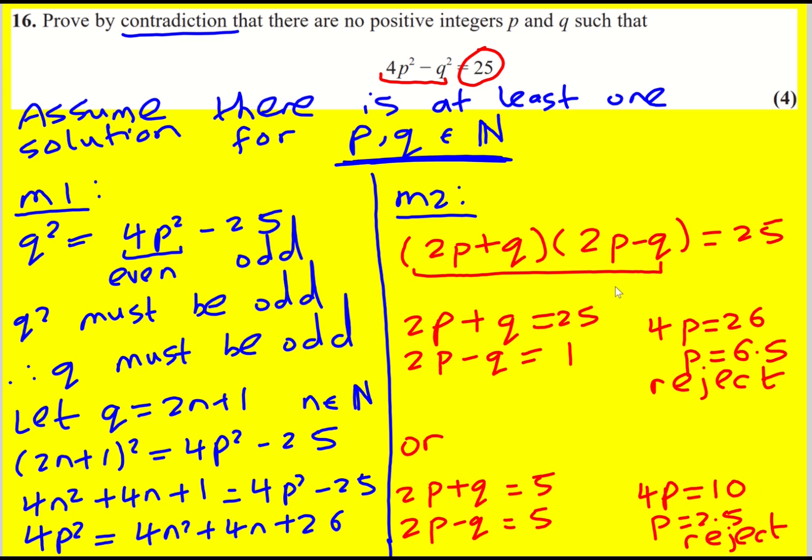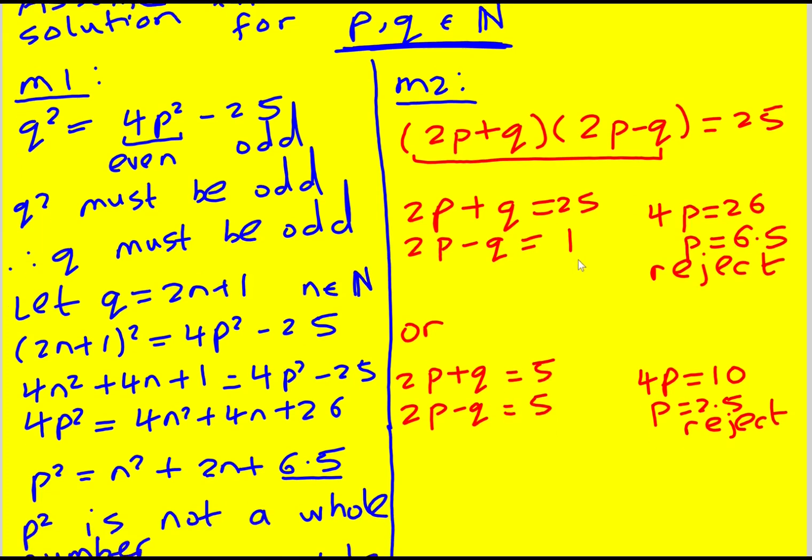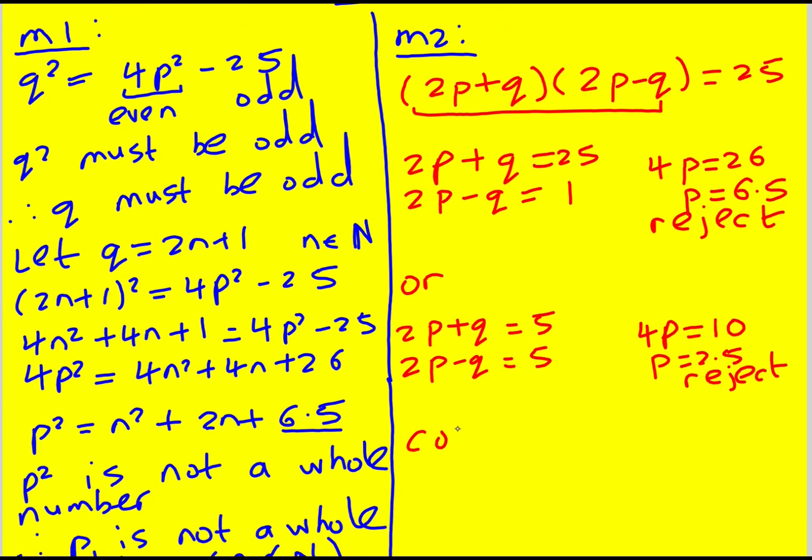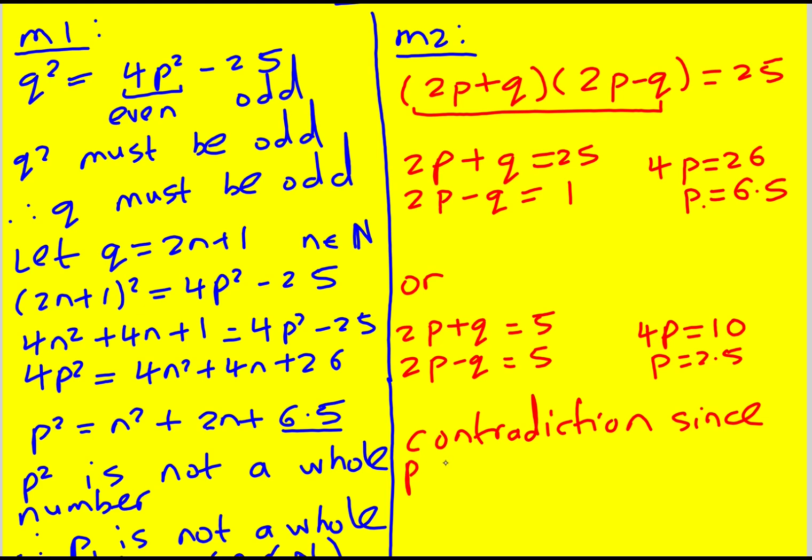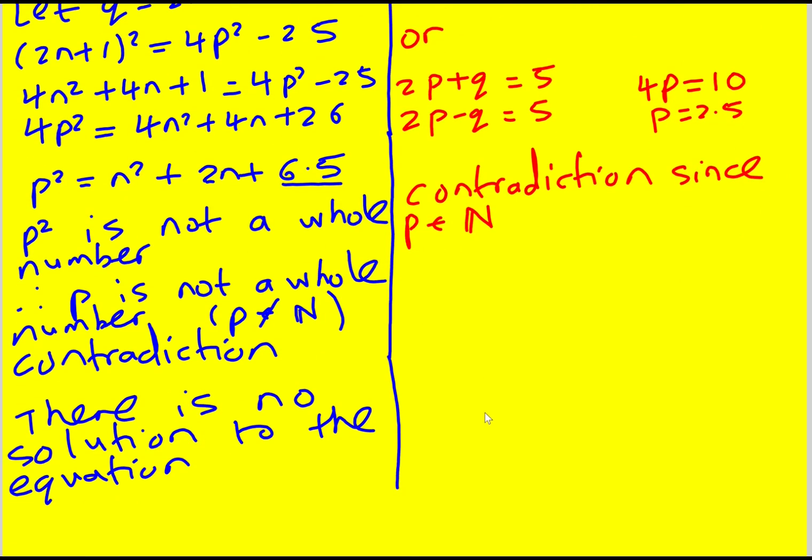And that is enough to say that this is a contradiction. I should probably actually not say reject, because I have found solutions, but now they just contradict the fact that p is a whole number. Contradiction, since p does not belong to the set of natural numbers. And then we can make the same conclusion.